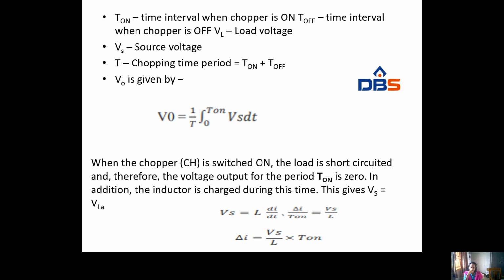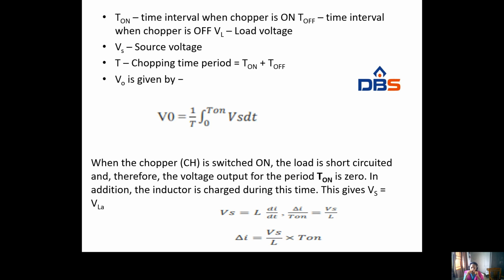So V naught is given by V naught equal to 1 by T integral from 0 to T on of Vs dt. When the chopper is switched on, the load is short circuited, and therefore the voltage output for the period T on is 0. In addition, the inductor is charged during this time.